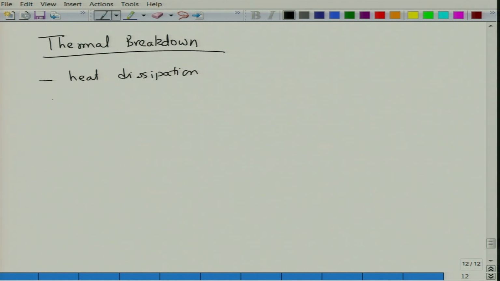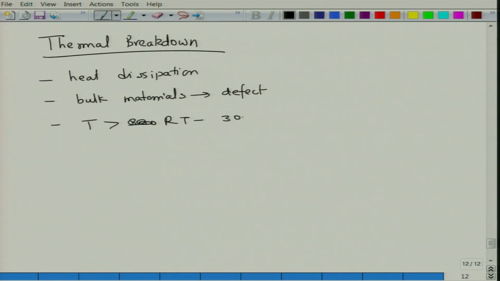This is true for many of the bulk materials which contain defects, and they have intrinsic heating, and this generally happens at temperatures greater than room temperature, up to about 300-400 degrees centigrade, something like that. The process can be gradual, it can happen at various time scales, and it may also be dependent upon the sample geometry.